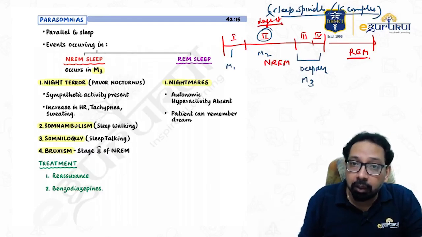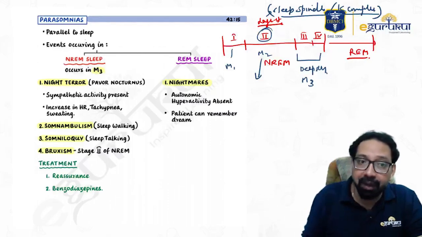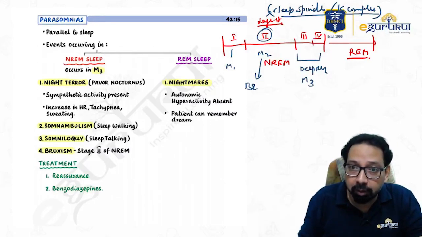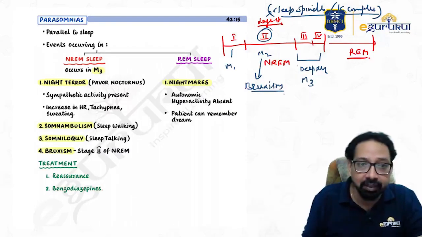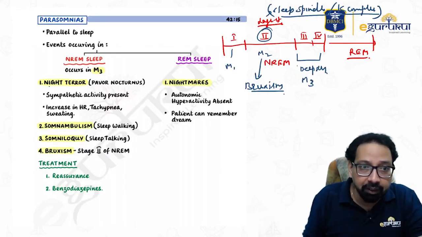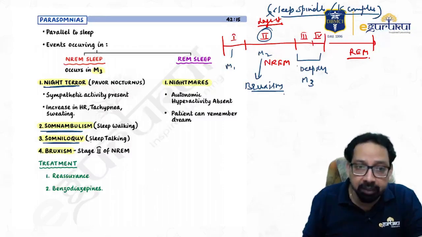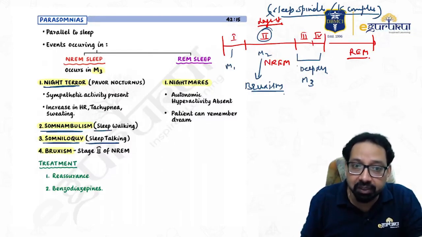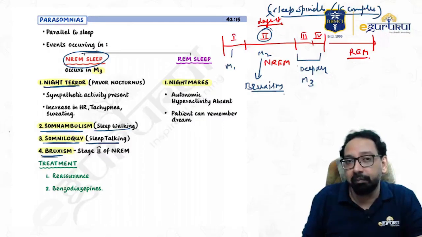And a question is asked that in stage 2, the parasomnia disorder is bruxism. While in stage 3 or M3, stage 3 or 4, there is night terror, somnambulism, somniloquy, means sleep talking, somnambulism, sleepwalking. Bruxism, yes, I have already told you, these are parasomnias of NREM.